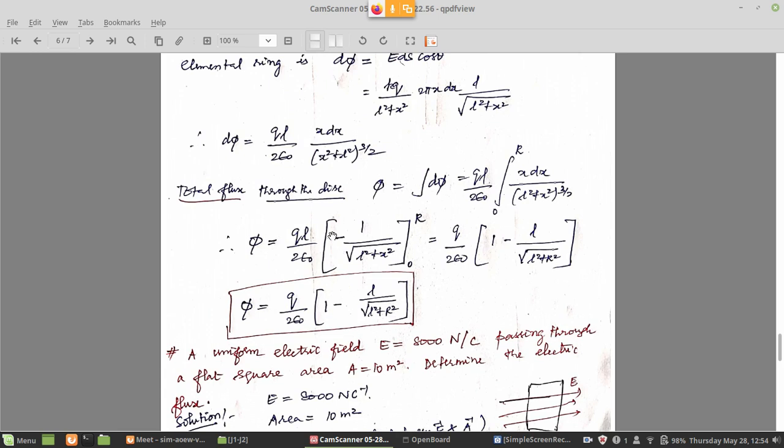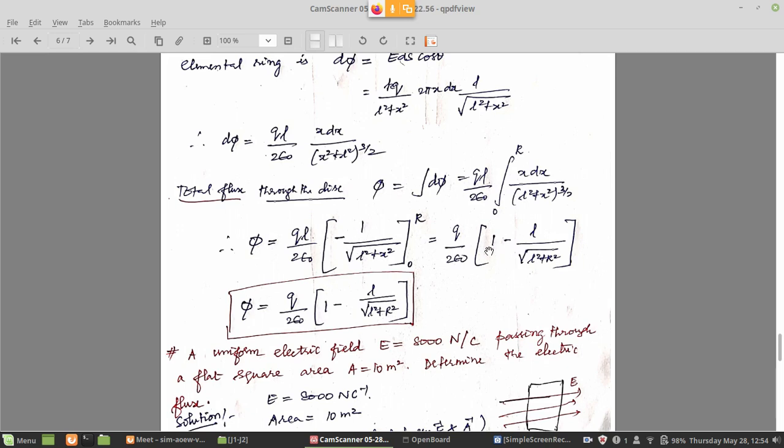If you integrate this, you will get minus 1 divided by the square root of L square plus x square. This is the integral of x dx divided by L square plus x square to the power 3 by 2. Here you can substitute the upper limit r and the lower limit 0 for x. First, substituting the limit 0, minus of that, because there is a minus symbol, and the lower limit needs another minus, so minus of minus becomes plus. You get 1 by the square root of L square, with x being 0, and if you take L inside, L by L becomes 1.